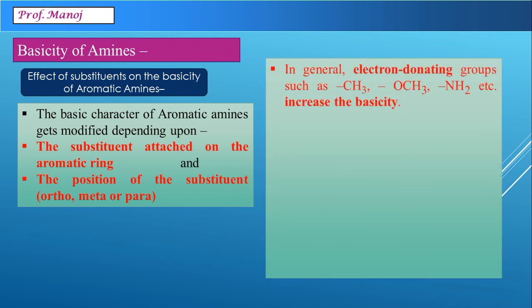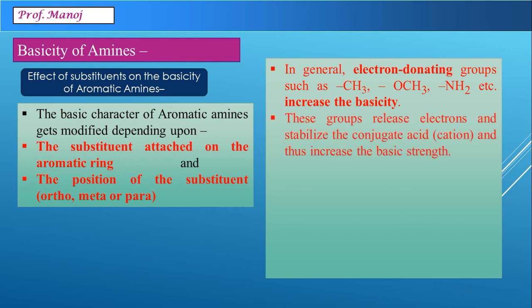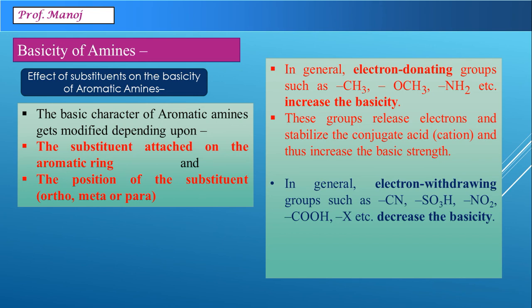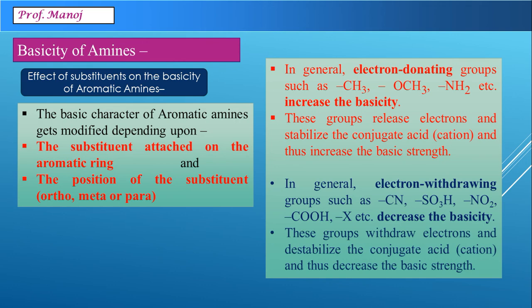Two groups are discovered. One, electron donating groups such as alkyl, alkoxy and amine. They are found to increase the basicity. These groups will release electrons and can stabilize the cation. Hence, they can increase the basic strength. On the other hand, electron withdrawing groups like cyanide, sulfonic acid, nitro, carboxylic acid or halide are found to decrease the basicity. These groups withdraw electrons and destabilize the cation. Thus, they decrease the basic strength.